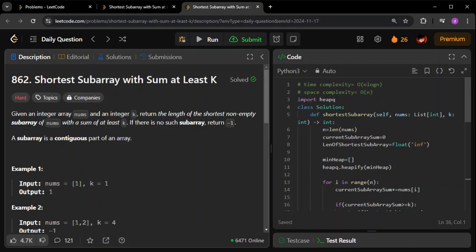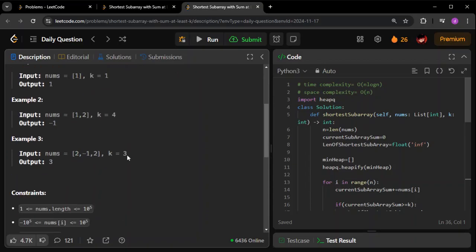So basically, here we are given an integer array and we are given an integer k. These are the two inputs, and ultimately we have to return an integer output. Let us see what the question is. Given an integer array nums and an integer k, return the length of the shortest non-empty subarray of nums with a sum at least k. If there is no such subarray, return -1. And they are giving the definition of a subarray here.